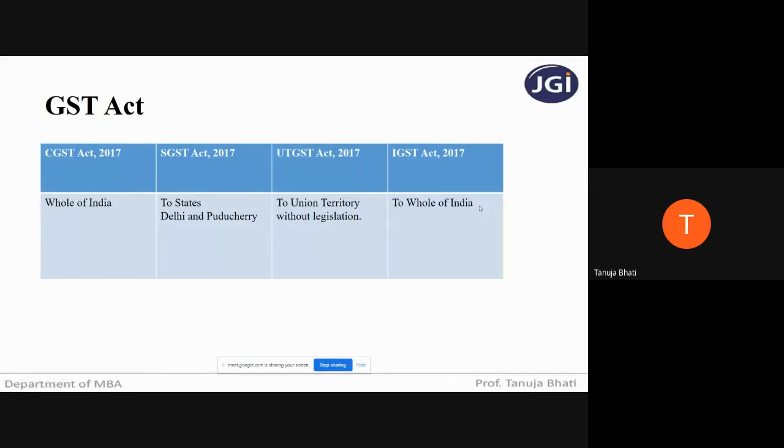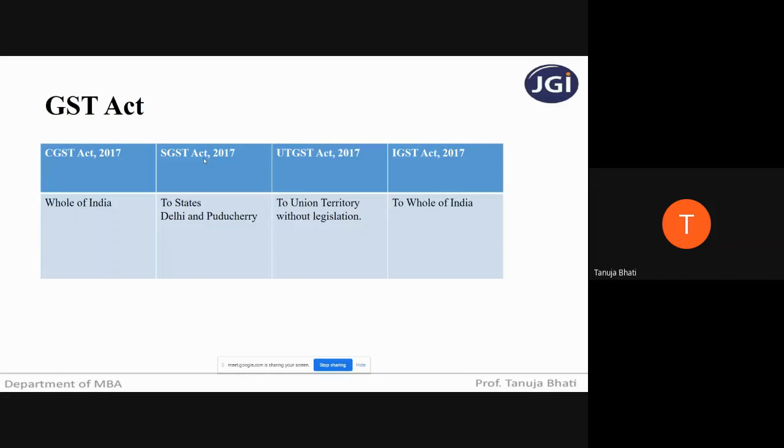So in short, if I summarize this, there is only one legislation for CGST, that is the Central Goods and Service Tax Act. For SGST, there are totally 28 plus 2, that is 30 SGST Acts. Depending on the state, there is a different act. For Karnataka, there is the Karnataka Goods and Service Tax Act.